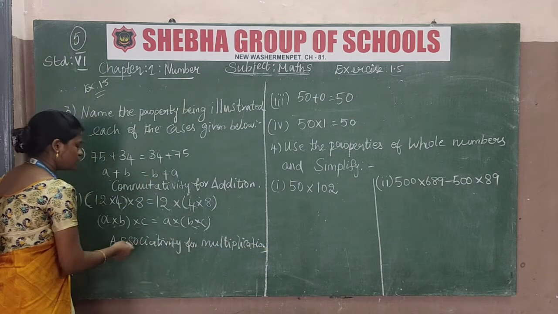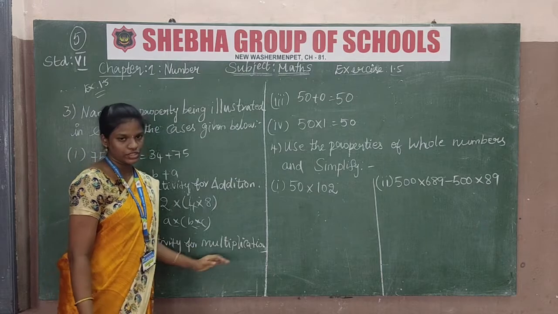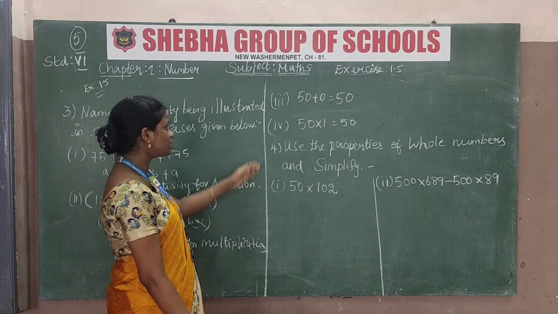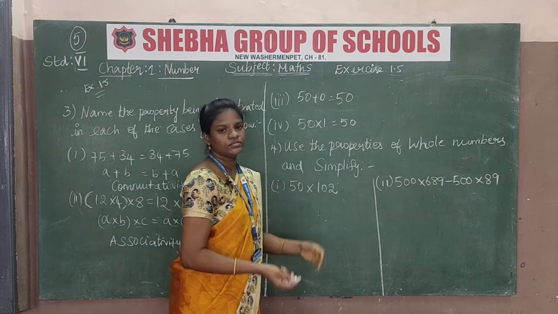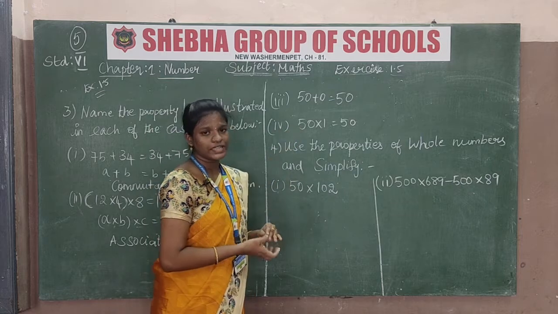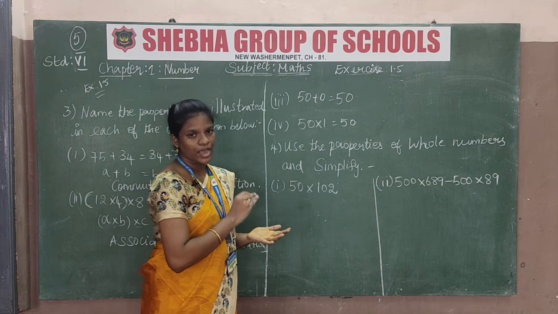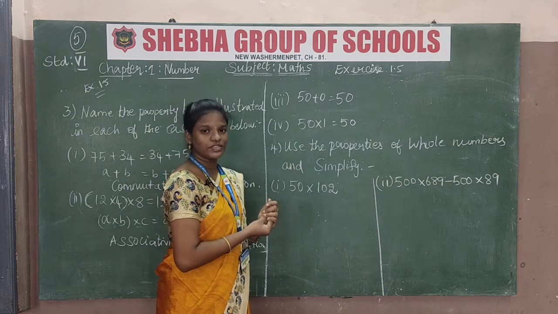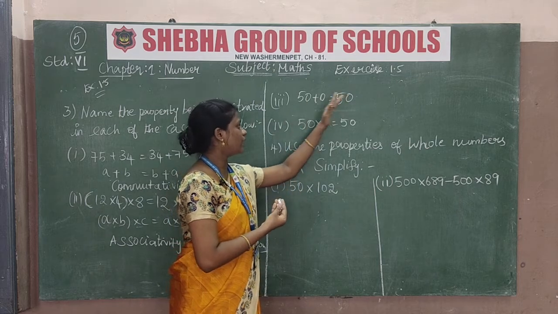Because this is product, so we have to write multiplication. This is the associativity for multiplication. The next is third, 50 plus 0 is equal to 50. So whichever number we multiply or add with 0, we get the same value, 50, the same number we gave previously.